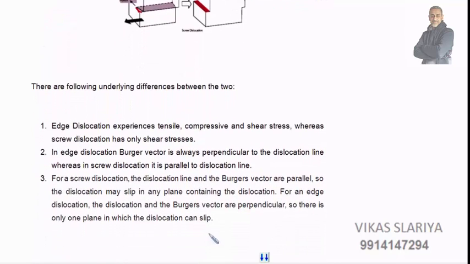So there are the following differences between these two. Edge dislocations experience tensile, compressive and shear stresses, whereas screw dislocation has only shear stresses. Okay, so edge dislocation has all three kinds of stresses, whereas screw dislocation has only shear stresses. In edge dislocation, the Burger vector is always perpendicular to the dislocation line, whereas in screw dislocation it is parallel to the dislocation. Remember these results.